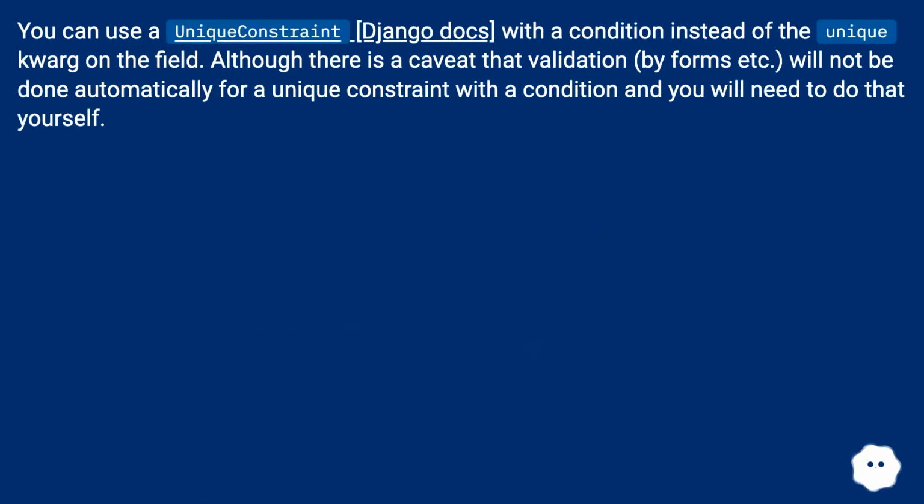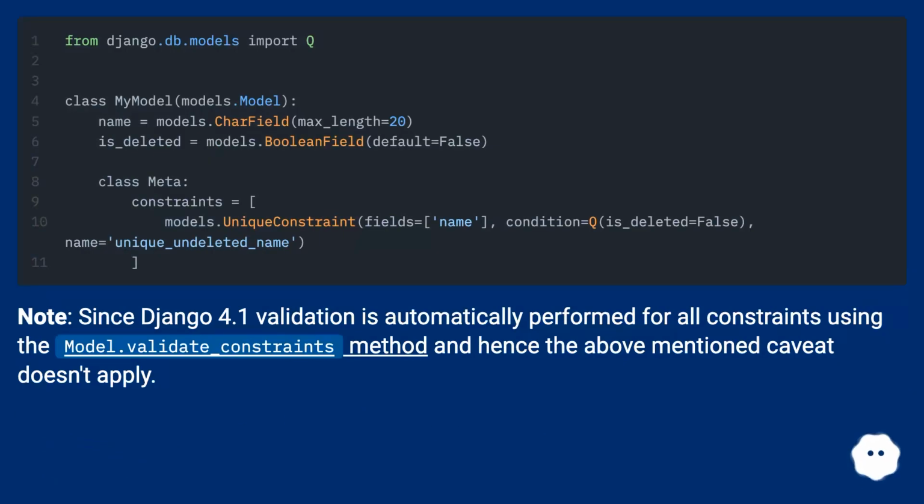You can use a unique constraint, see the Django docs, with a condition instead of the unique kwarg on the field. Although there is a caveat that validation, by forms etc., will not be done automatically for a unique constraint with a condition, and you will need to do that yourself. Note: since Django 4.1 validation is automatically performed for all constraints using the model's validate_constraints method, and hence the above-mentioned caveat doesn't apply.